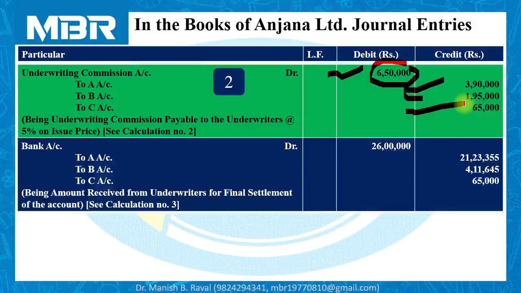Last but not least, it is the entry for the final settlement. Total amount collected by the company from all three underwriters amounts to rupees 26 lakhs. So it is debited to bank account. Bank account debited with 26 lakhs, to A's account 21 lakhs 23,355, to B's account 4 lakhs 11,645, and to C's account 65,000. In this way, we can finalize the account with the underwriters of the company.